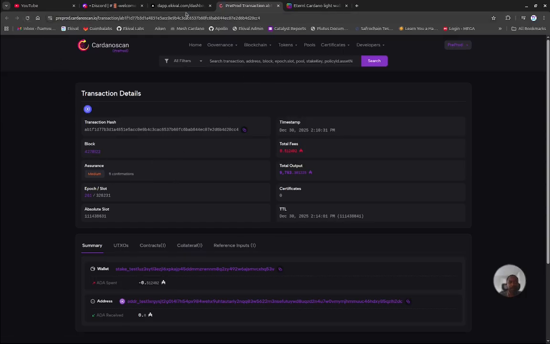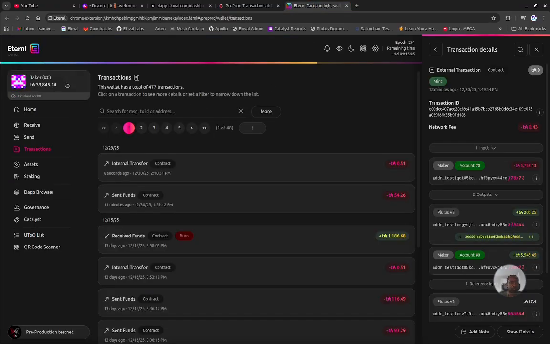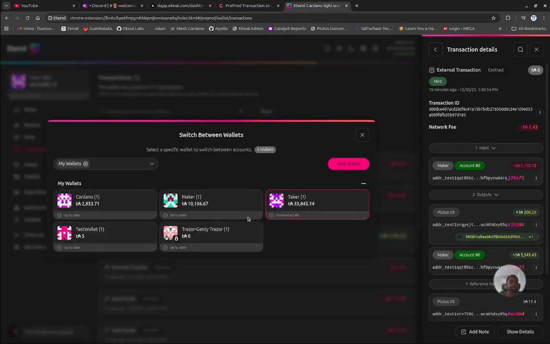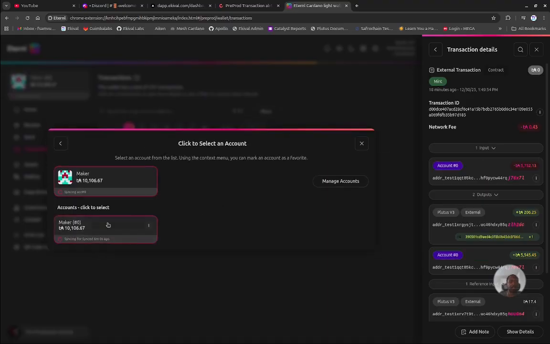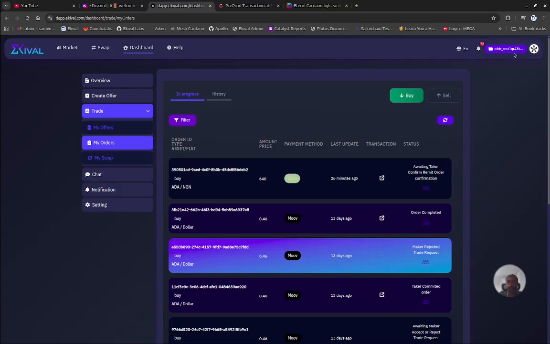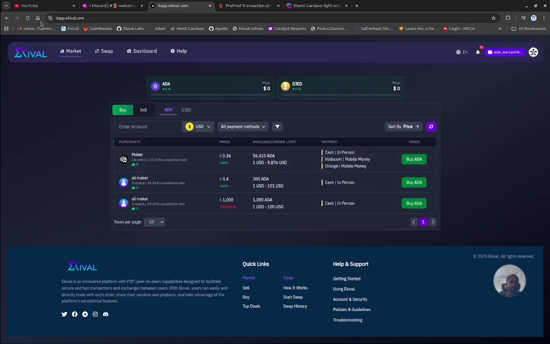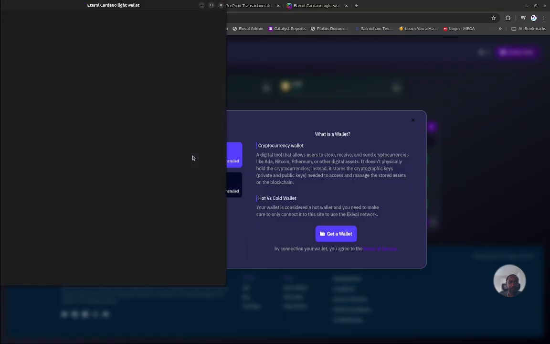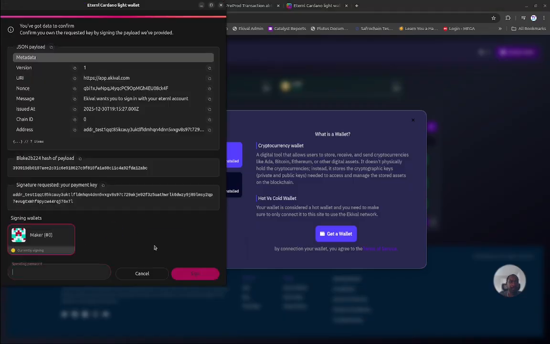Still 5. However, we know that once we go in, did I change? Well, I was the taker, so now I have to be the maker. Remember, the taker received the delivery code from the maker. They put in that code on chain for the validation. Now the maker has to go in and confirm that they received the 100,000 naira. And connect my wallet as a maker. Again, it's different people, different wallets, so they will be able to just log in to their dashboards.